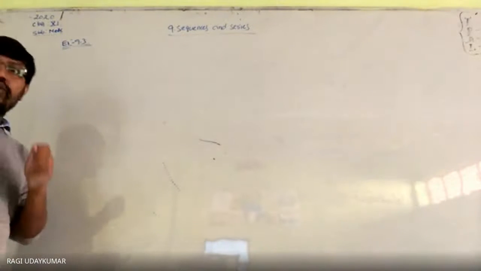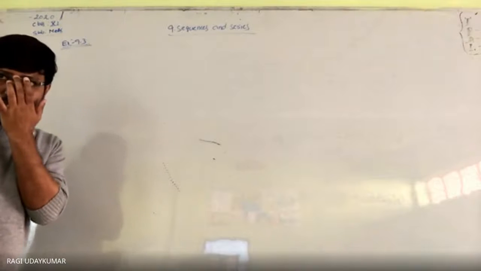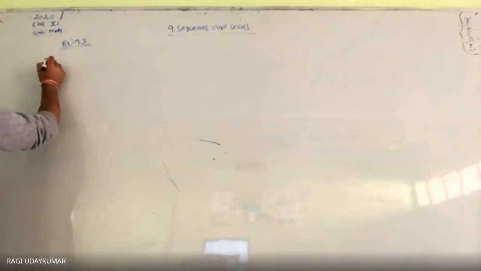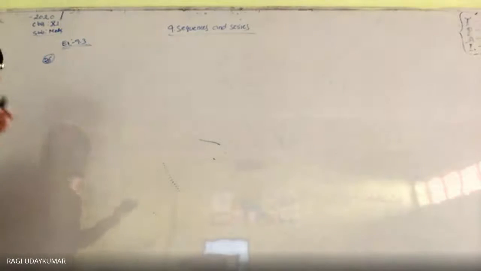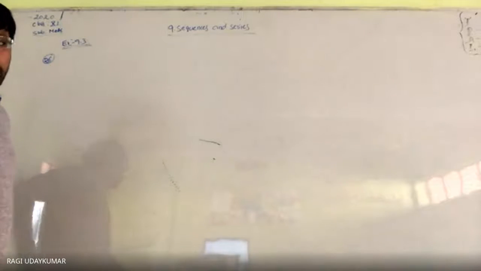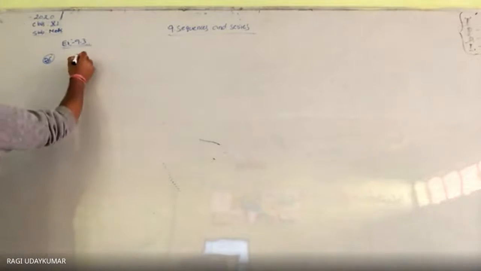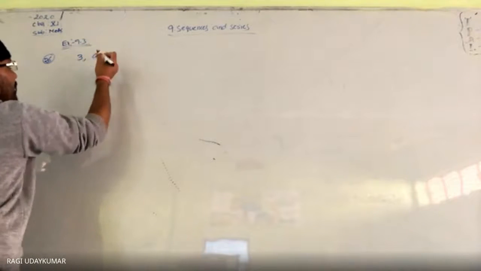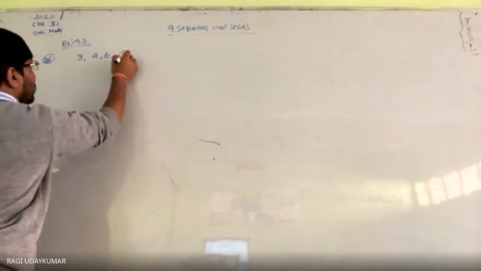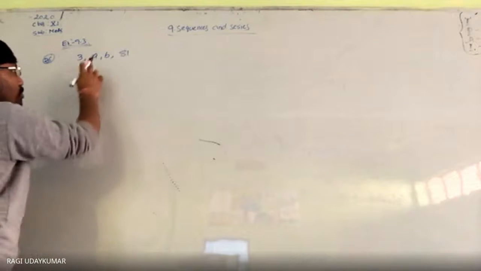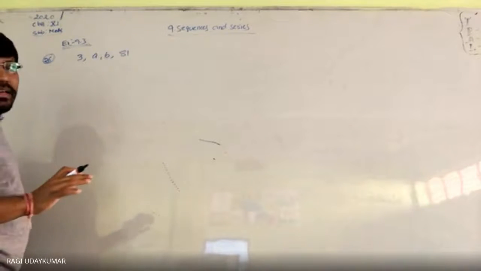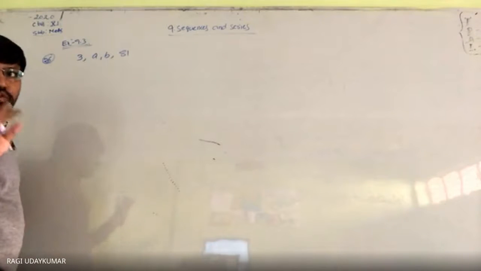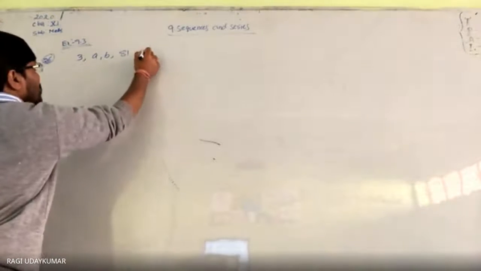26th question: insert two numbers between 3 and 81 so that the resulting sequence is a geometric progression. Now the thing is that we are inserting geometric means between the two numbers. Okay, so what do you write here? Let us consider 3, a, b, 81, where I am inserting these two numbers as geometric means, which form a geometric progression.